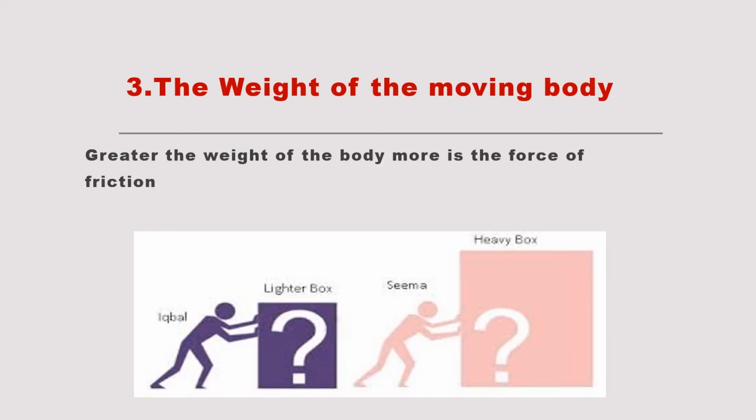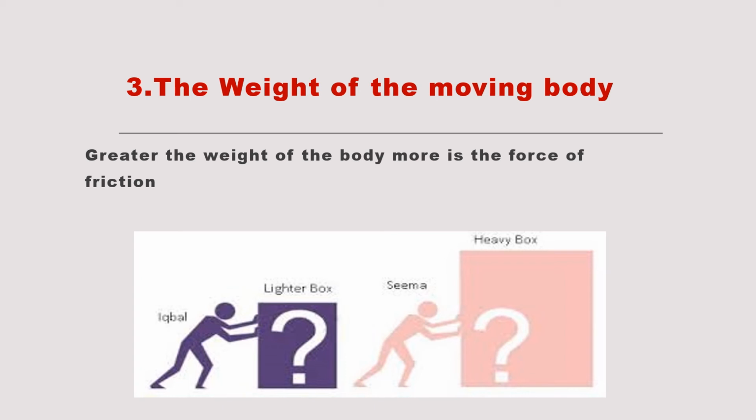And the third factor is the weight of the moving body. You can see in the picture, Iqbal is trying to push a very light box, and Seema is going to push a box which has more weight. Okay, it is a heavy box. So who will find it more difficult to move, Iqbal or Seema? Very good.